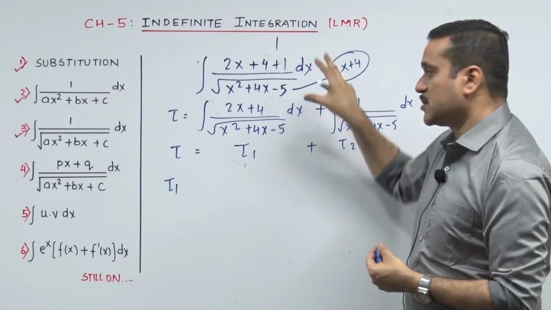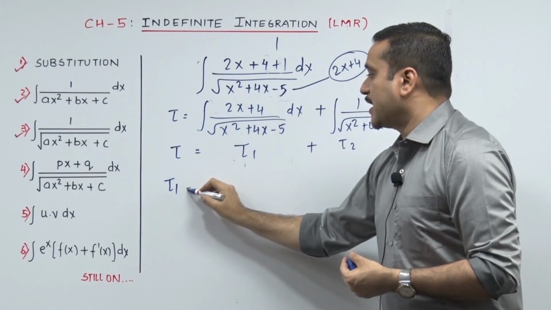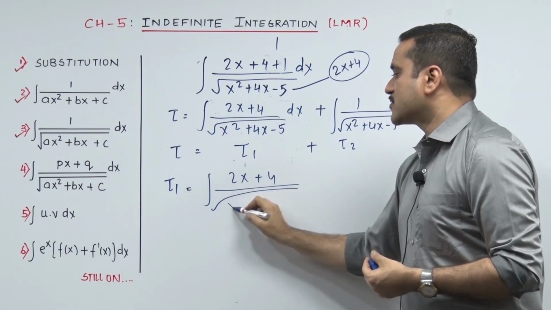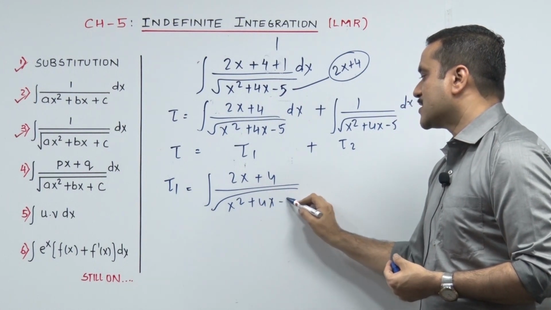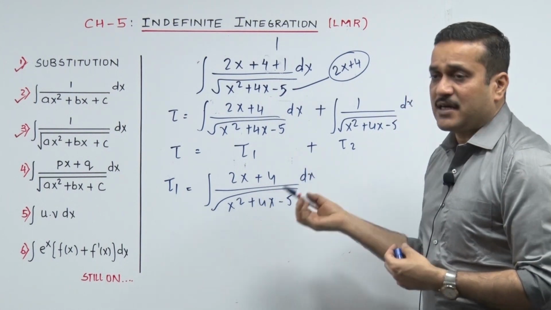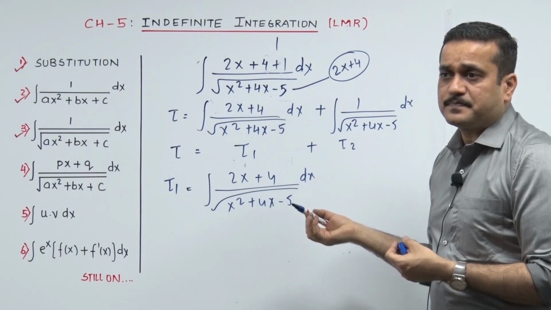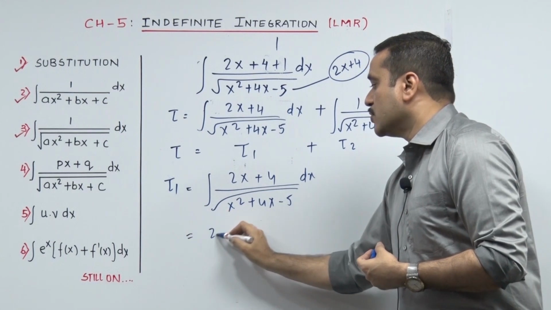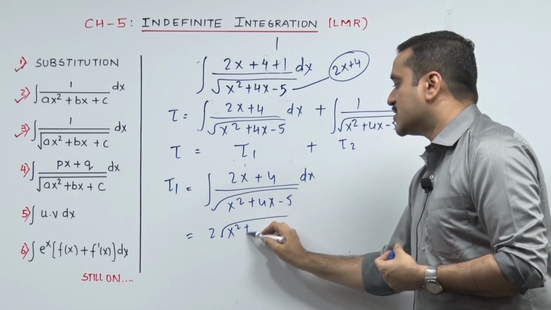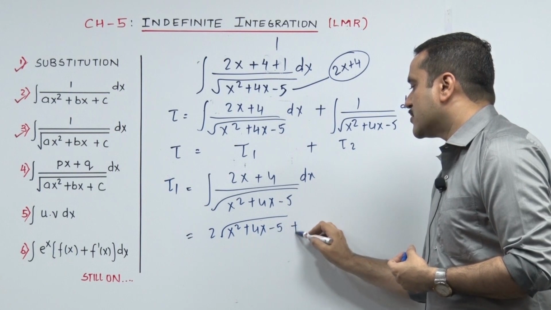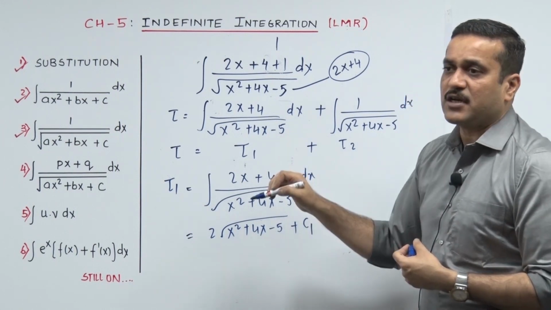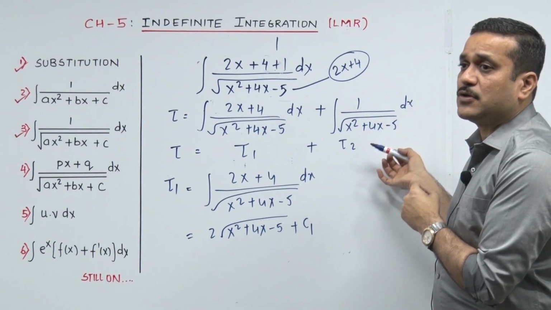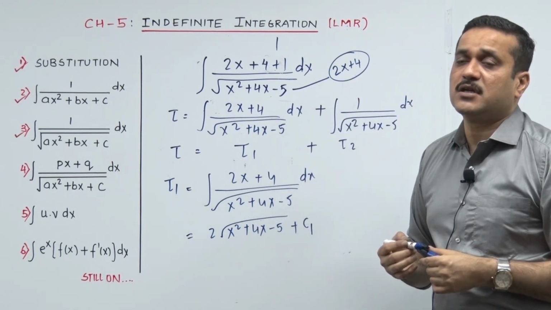The next paragraph, that was your first paragraph. The second paragraph, bring in your I1, copy your I1, that's 2x plus 4 upon root of x square plus 4x minus 5 dx. Now that's a well designed, आपकी साजिश, आपका plan, आपने लाया. It's f dash x upon root fx. It's 2 root fx plus c. Check please. Can I punch in once again? And I would say c के बदले c1 because it's I1. तो उसके constant को हम लोग नाम देंगे c1 because I'll be having one more constant in I2, c2, and they will merge in the final answer to become the big C.